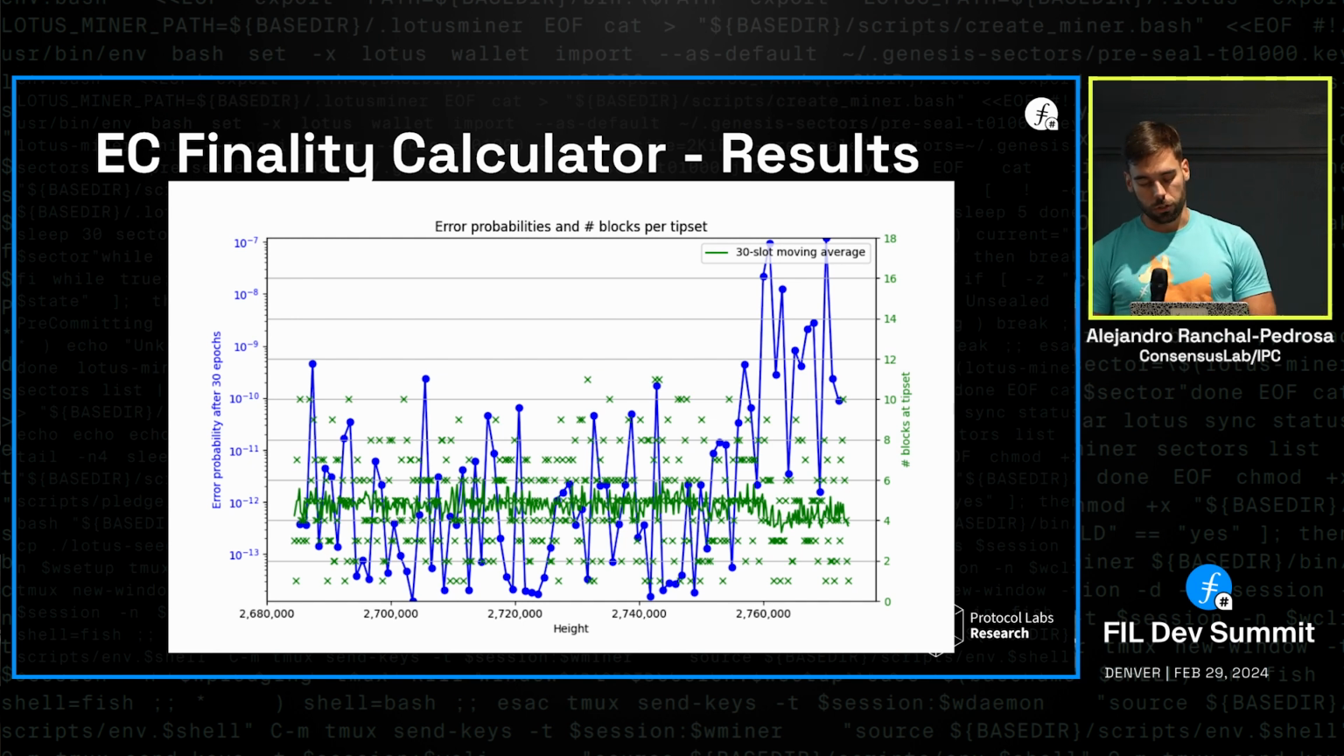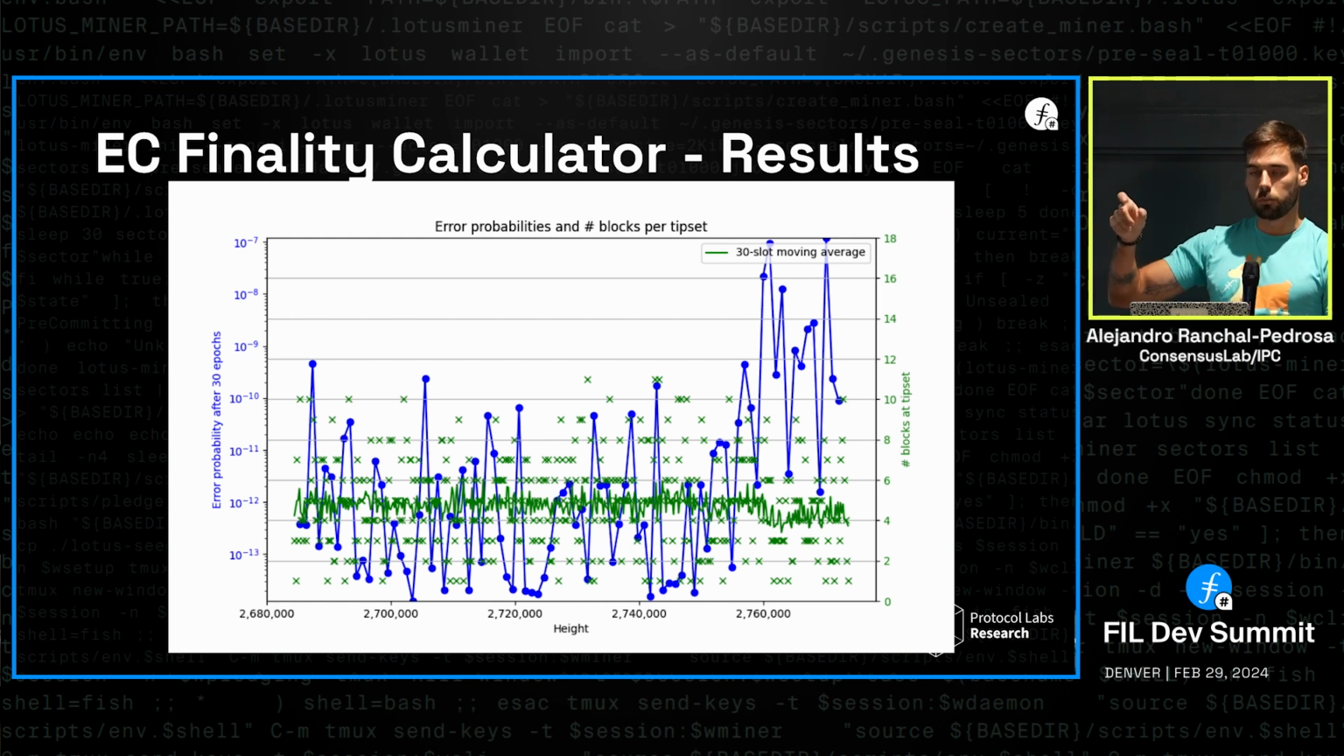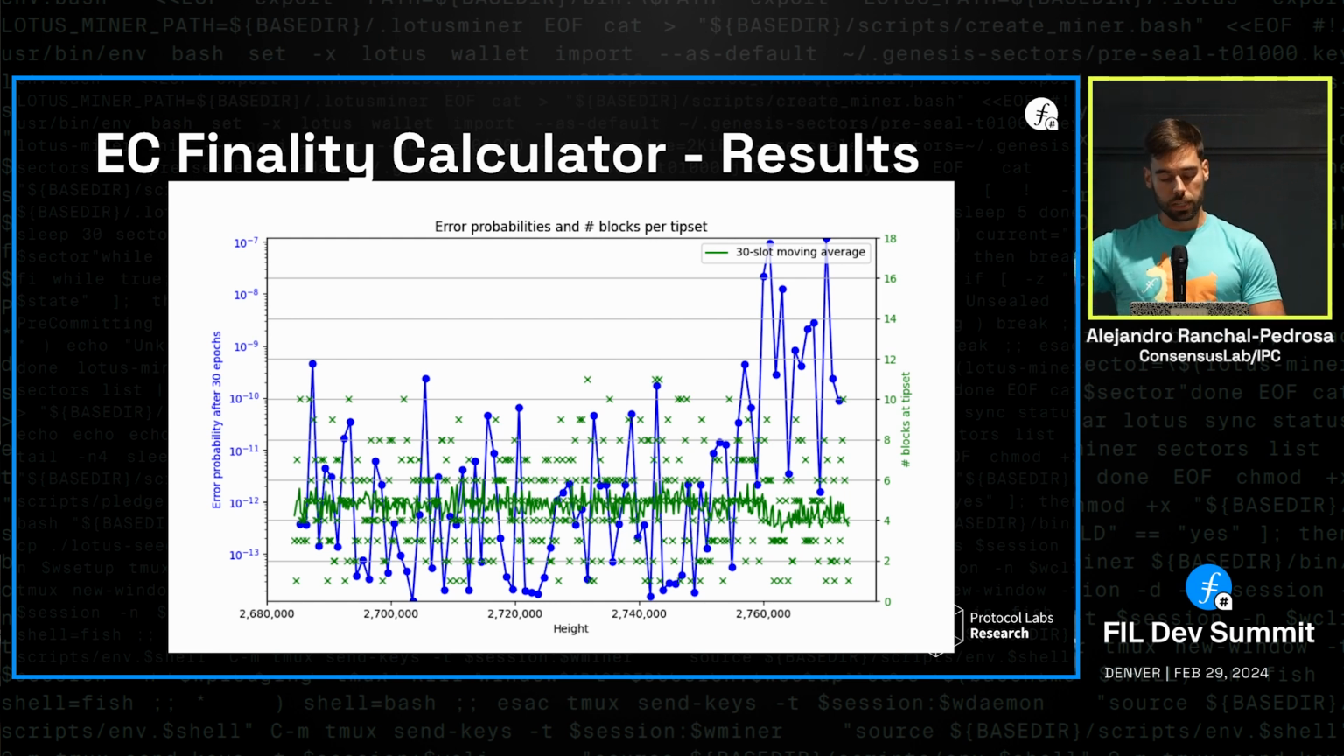And then here are some results. If we look at the green plot, it is the 30-epoch moving average of the blocks per tip set. We see that in the first 3 quarters of the plot, more or less on average, there are 5 blocks per tip set. So it's kind of the best case scenario. And then towards the end, it drops to on average 4 blocks per tip set.